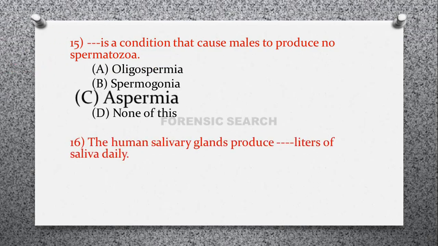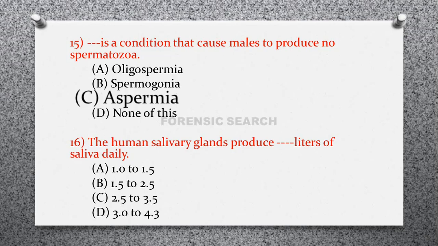Then the next question is, the human salivary glands produce dash dash liters of saliva daily. Option A, 1.0 to 1.5, option B, 1.5 to 2.5, option C, 2.5 to 3.5, and option D, 3.0 to 4.3. So correct answer of this question is option A, that is 1 to 1.5 liters.